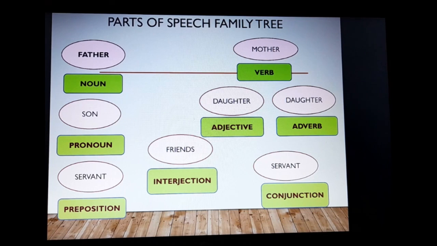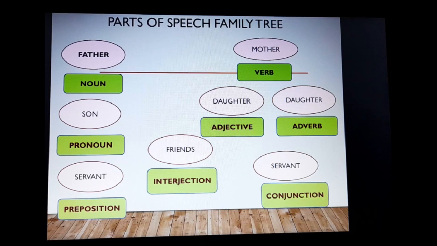So these words, again, oh God, what are they doing? These words are reactions. So reactions to actions are interjections. When we react to something, when we see, oh, what a beautiful day! What a lovely place to be in! These words take an exclamation mark and they are called interjections.